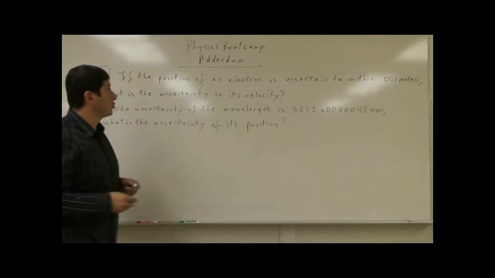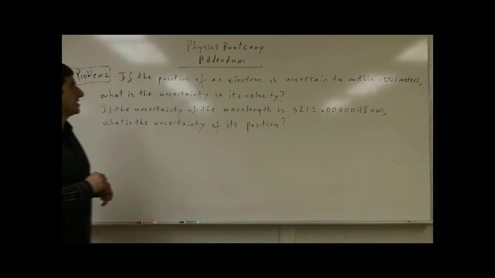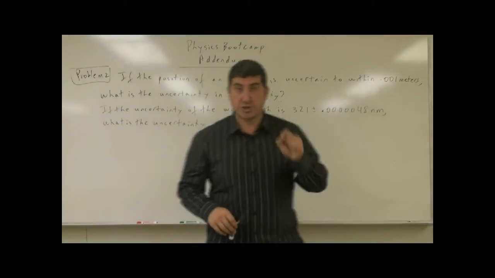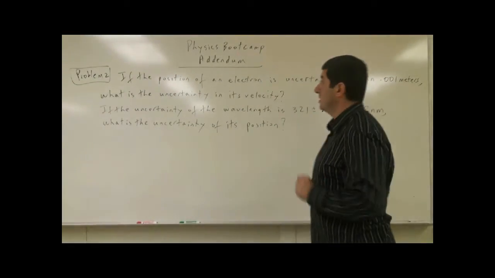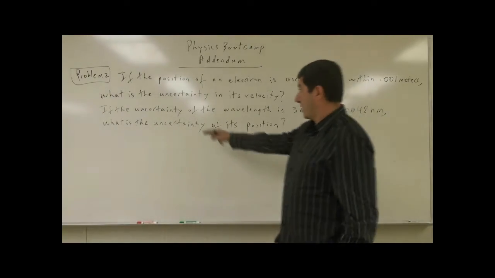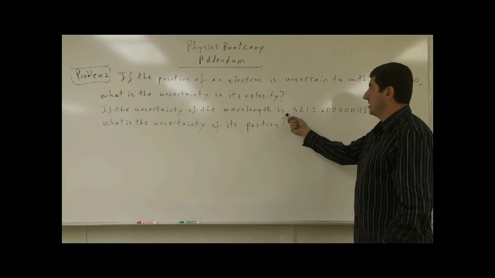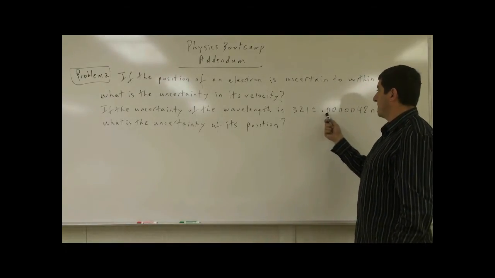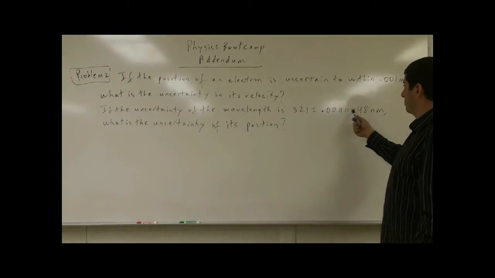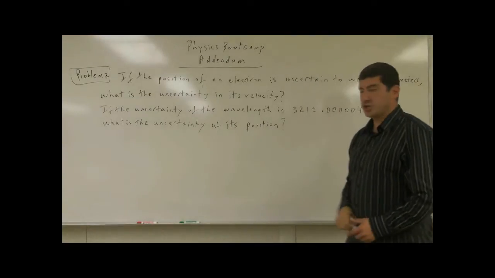Problem number 2 in the Physics Bootcamp addendum says: if the position of an electron is uncertain to within 0.001 meters, what is the uncertainty in its velocity? Part 2 of the question says: if the uncertainty of the wavelength of the electron is 321 plus or minus 0.0000048 nanometer, what is the uncertainty of its position?